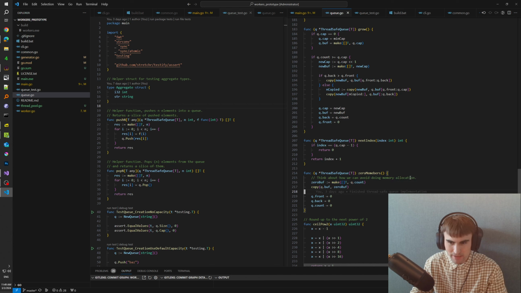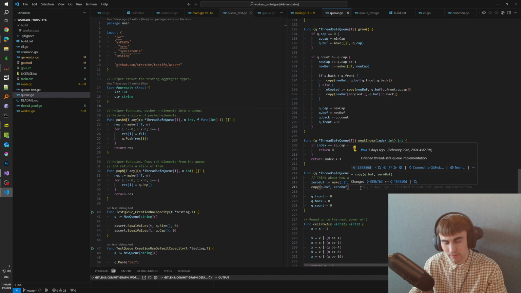And I've made a comment here that this is probably not the ideal approach, but we have to. The way it is implemented, we allocate a buffer, and that buffer is zero initialized, and we copy that buffer to the buffer that we had previously, and that's how we just flush it.